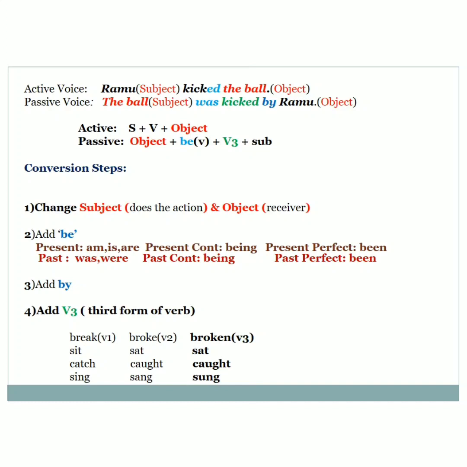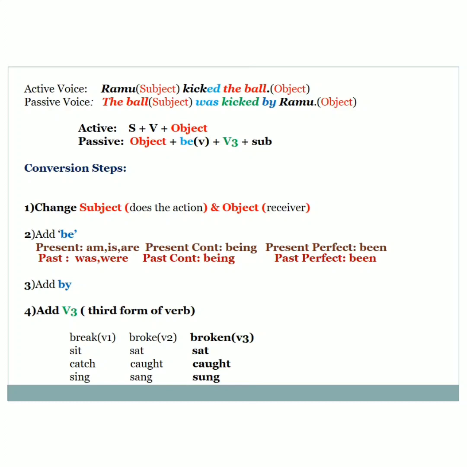And which one should we prefer? See the subject here. The subject, the ball, is singular. So which one should we prefer? We should prefer was. So we have added the form of be, the past form of be, which is was. The next thing you have to do is add the V3 form, which is the verb in active voice, kick.